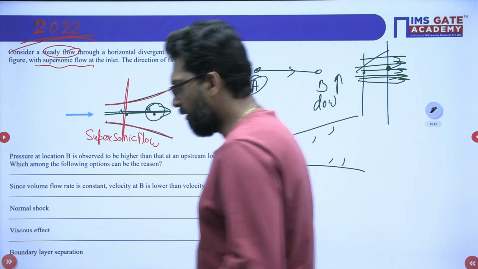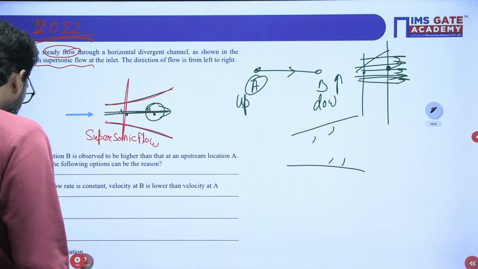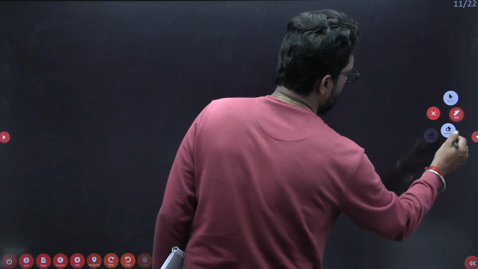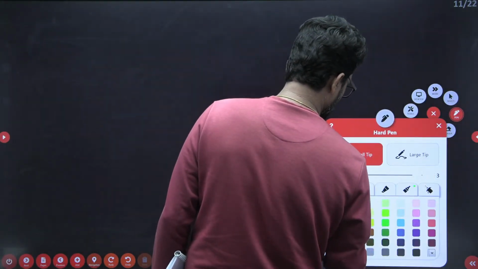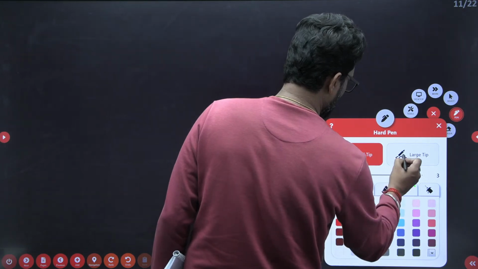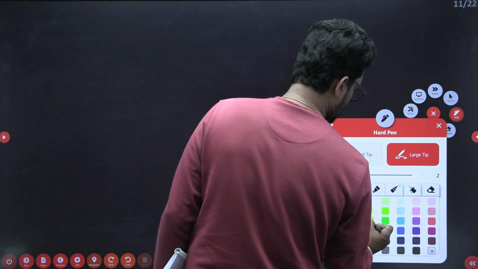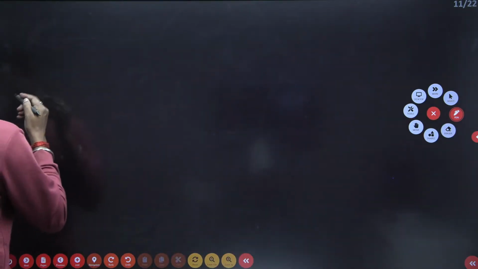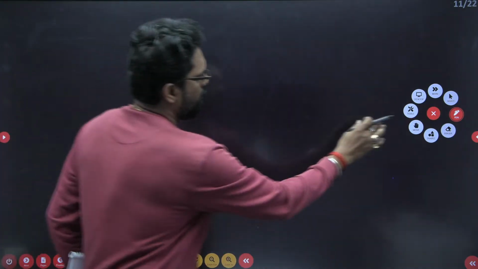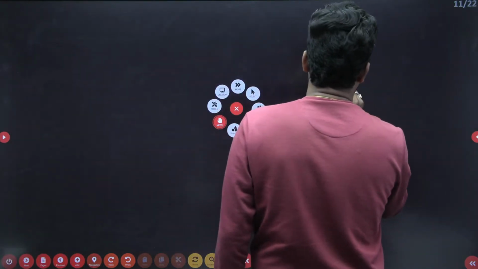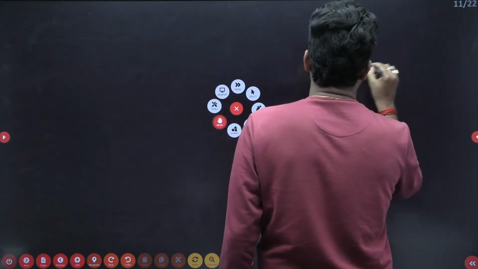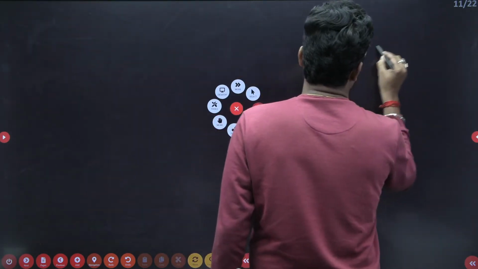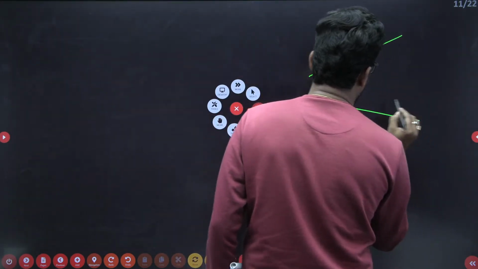Okay, so see this one. We have to discuss this thing. There is a nozzle like that, a diverging part.